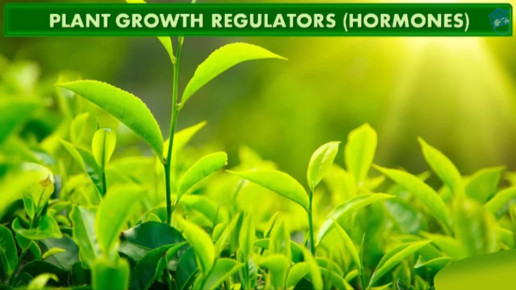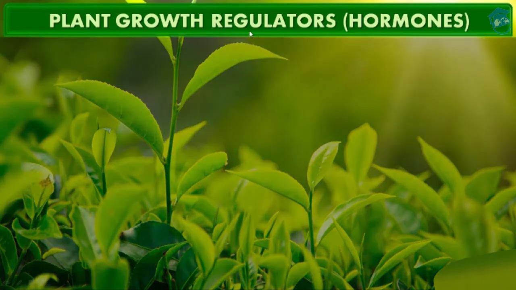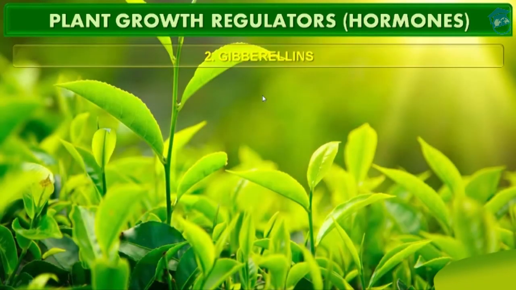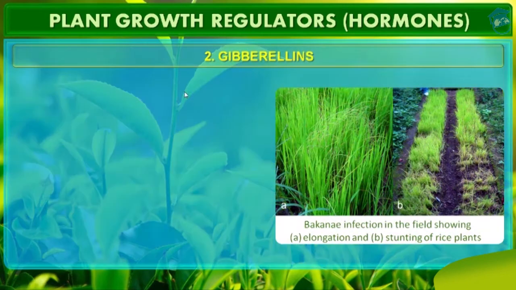My topic for the presentation is the 7th section of the chapter Plant Growth and Development. In this section of the video, we will continue to discuss plant growth regulators. In common language, we call them phytohormones, or the hormones present in plants. So, we will discuss the second hormone, that is gibberellins. In my previous section of the presentation, I have already taught you about auxins. So let's proceed towards our topic, that is gibberellins.